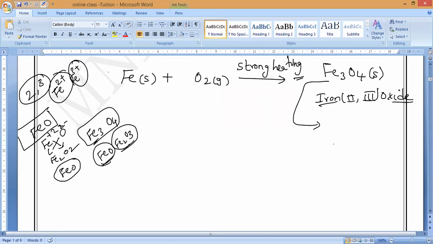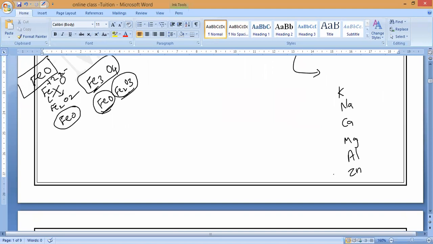Why? Check the metal activity series: potassium, sodium, calcium, magnesium, aluminium, zinc. After zinc, what will come? Iron will come next. Ferrous, is it the same? So zinc is more reactive than iron.